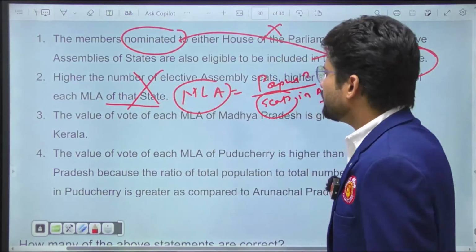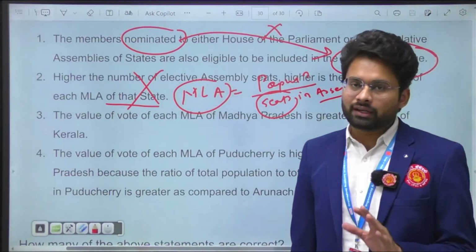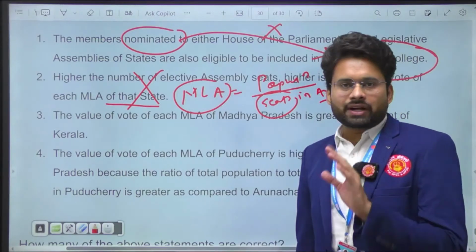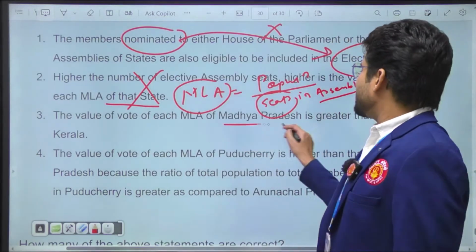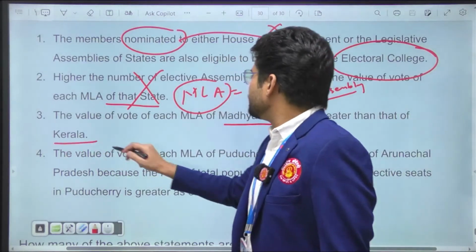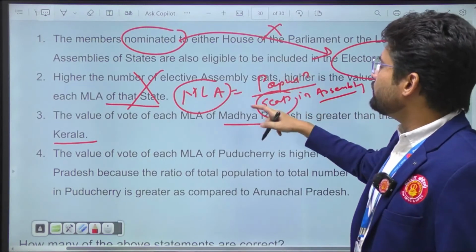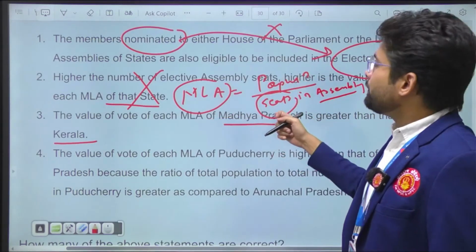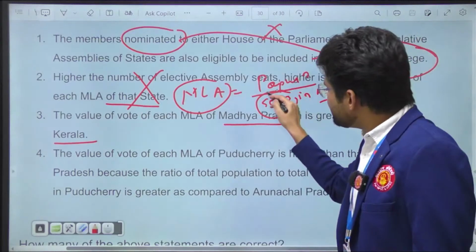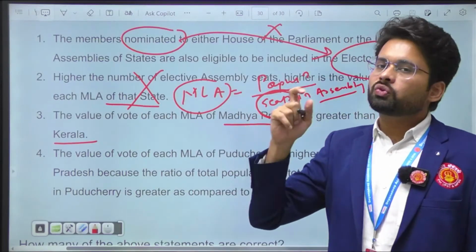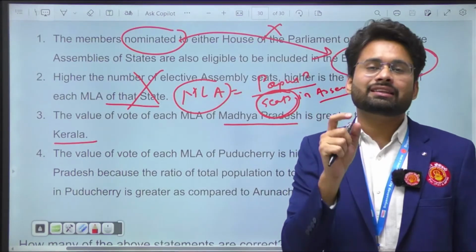Okay, wrong. The value of vote of each MLA of Madhya Pradesh is greater than that of Kerala, right? Before going into the facts, let's discuss this statement logically. The population of Madhya Pradesh is much higher than Kerala. As the population is higher, the value of the MLA will be higher, but the number of seats in Madhya Pradesh is more than Kerala. And as the seats in Madhya Pradesh are more than Kerala, the value of the MLAs in Madhya Pradesh will be less than Kerala.